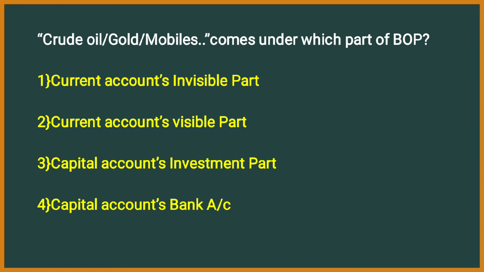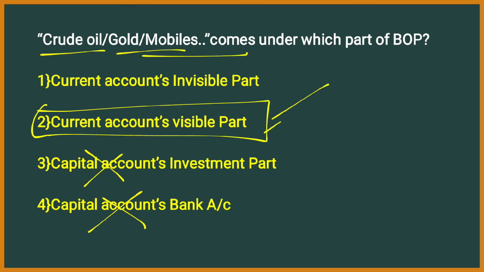Next question. Crude oil, gold, mobiles comes under which part of balance of payment? First one, current accounts invisible part. Second, current accounts visible part. Capital accounts investment part and capital accounts bank account. See, crude oil, gold and mobiles, these are not at all a capital accounts part, right? So you can eliminate the two options. The remaining are current accounts invisible part and current accounts visible part. See, these are all the tangible assets, right? This is nothing but current accounts visible part.